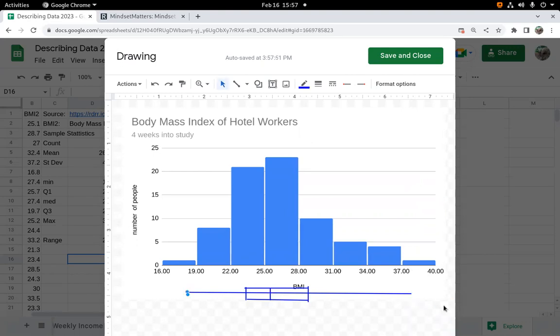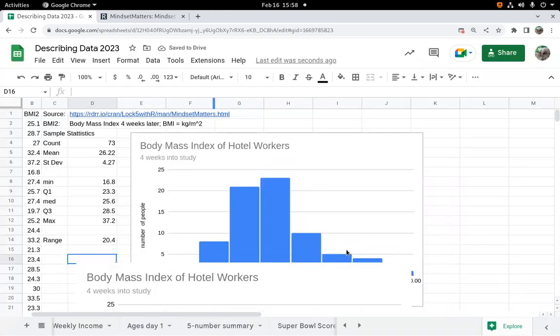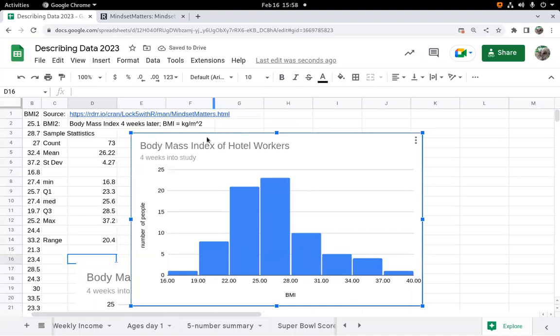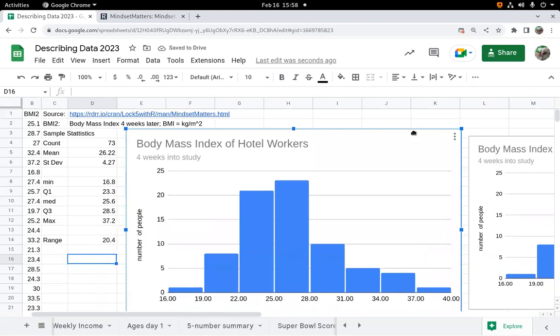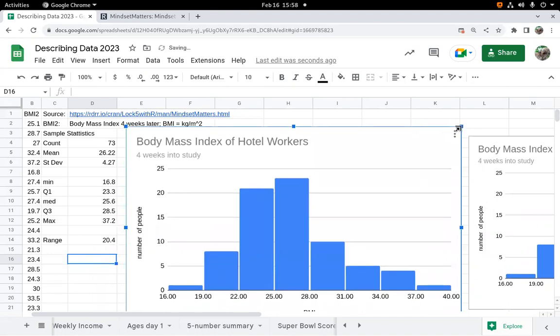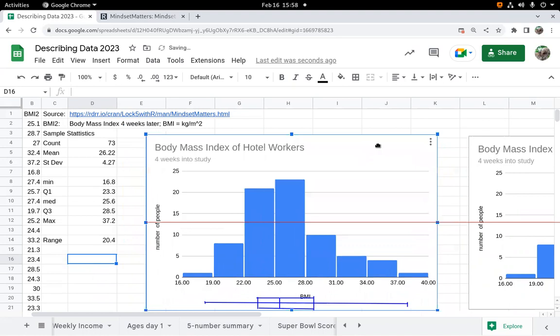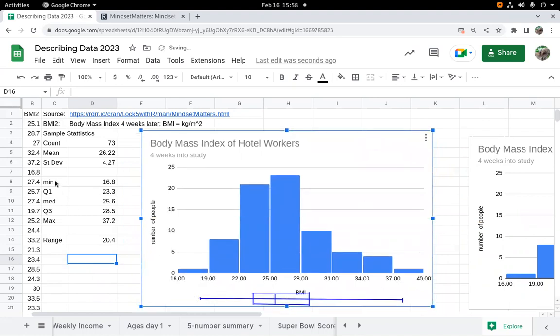Oh, stop that extra line. Oh, I just moved it. All right, so drawing with a mouse can be a little tedious, but that's not too bad. All right, there we go. There's my box plot based on the numbers I calculated over there. If I save and close, it will throw that in here. So I'm going to move the original out of the way and slap my new one with the box plot right here and just shrink that down a little bit. Cool. So there's the box plot that has my min, Q1, median, Q3, max drawn in underneath.